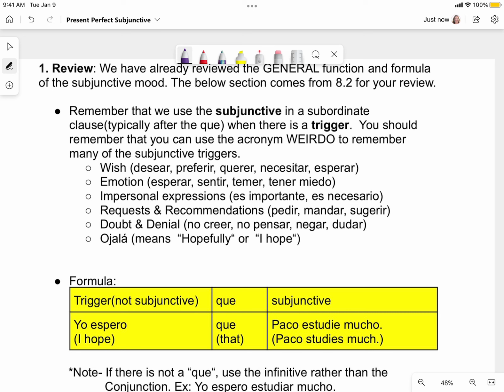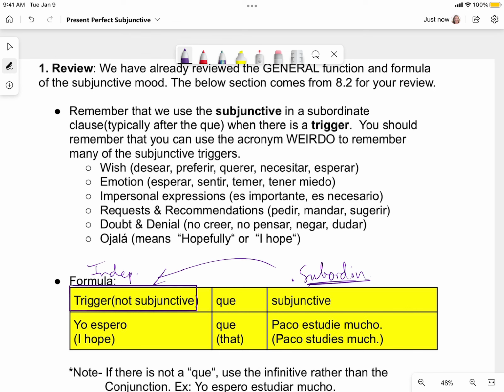Remember, the subjunctive is created by using two different clauses. We're going to have an independent clause, and a subordinate or dependent clause, meaning this clause is dependent upon this clause. What does that mean exactly? It means that there has to be a very specific phrase or clause here in the independent clause in order to have the subjunctive in the subordinate clause over here.